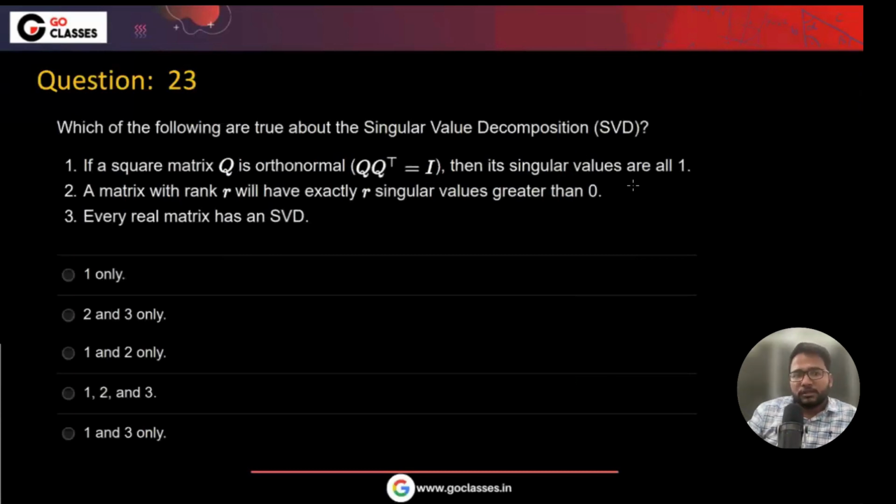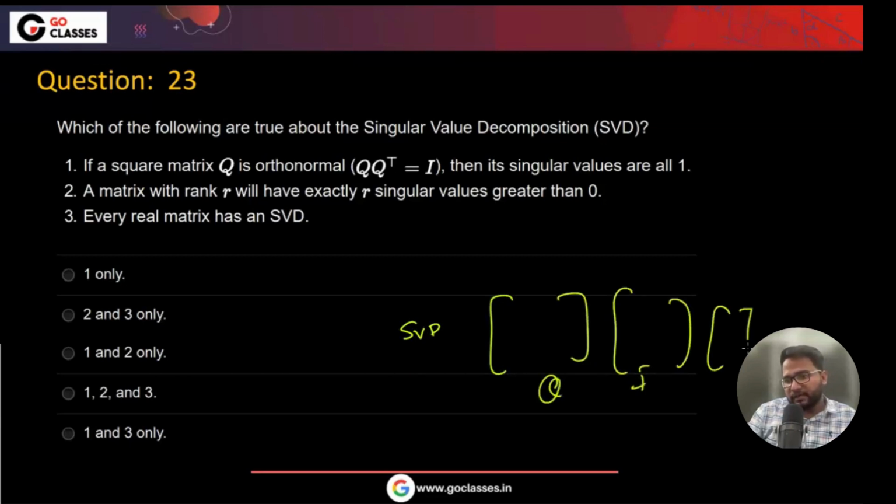Now let's just see this. Which of the following are true about the singular value decomposition? If a square matrix Q is orthogonal, then its singular values are 1. What do you think? See, if it is orthogonal, sorry, orthonormal, then what is this SVD? The same matrix, then identity matrix itself, right?